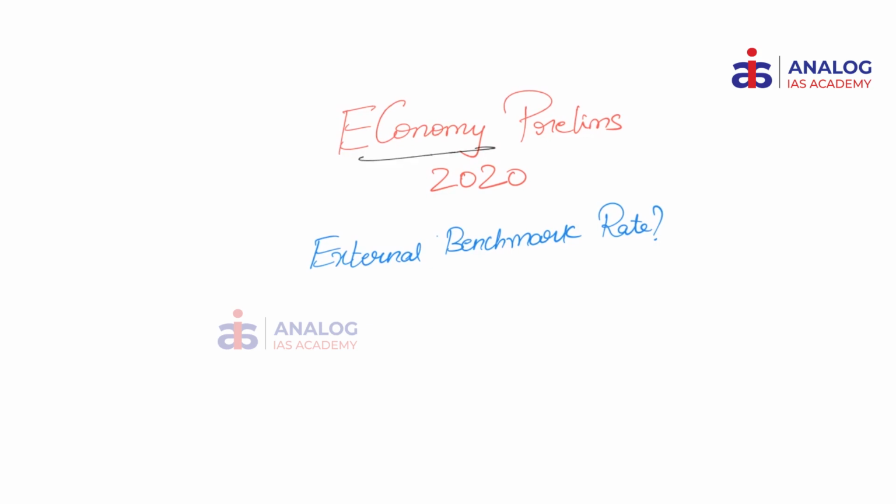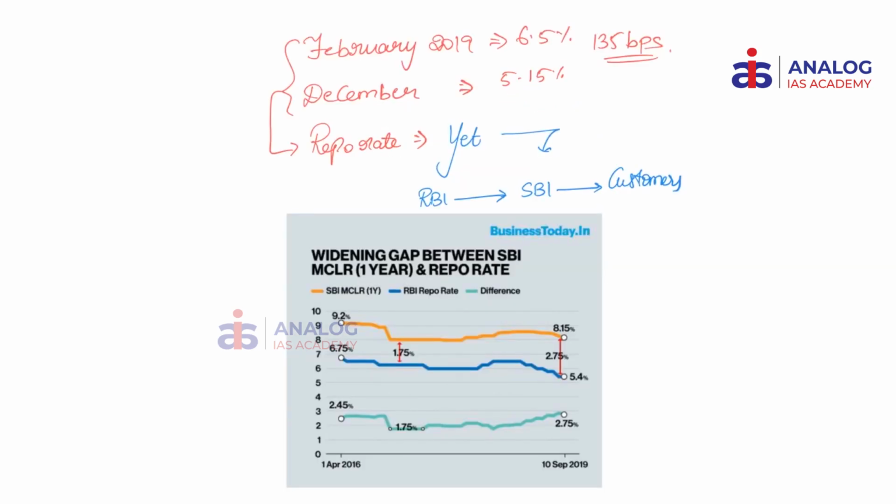Today's economy topic that we'll be discussing is the external benchmark rate. In our previous videos, we have been looking at how RBI has been doing a lot of things to ensure that the rate cuts given by the monetary policy are passed on to the customers by the banks.